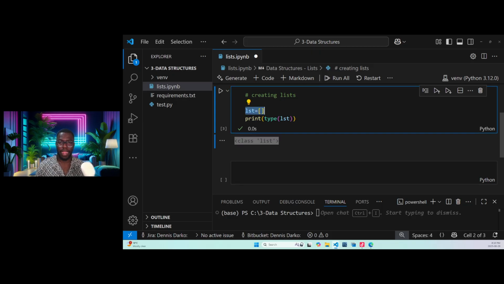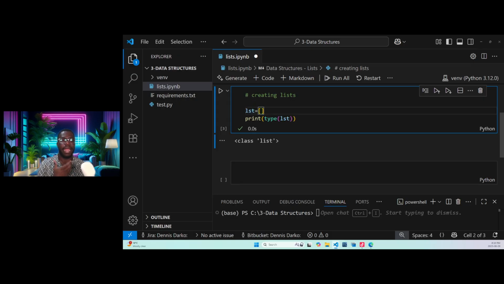Do you get the concept, guys? This type of thing I just created here is confirming to us that we're using print type lst, is confirming to us that this particular thing I assign here, variable with empty closed square brackets, is a list.